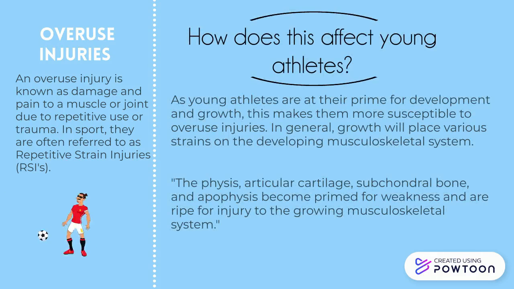How does this affect young athletes? As young athletes are at their prime for development and growth, this makes them more susceptible to overuse injuries. In general, growth will place various strains on the developing musculoskeletal system. The physis, articular cartilage, subchondral bone, and apophysis are primed for weakness and are ripe for injury to the growing musculoskeletal system.